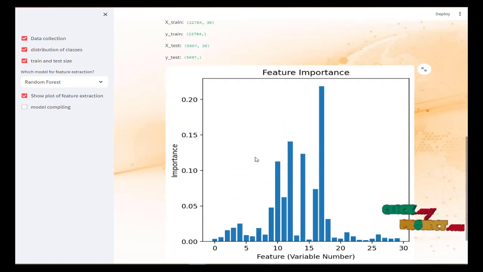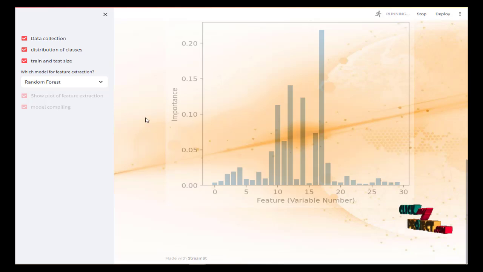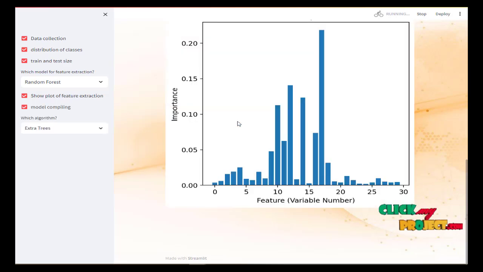This is the feature extraction. Feature extraction according to the classification, and then model compiling. We have to choose which model is the best one. Here the first one is the random forest.